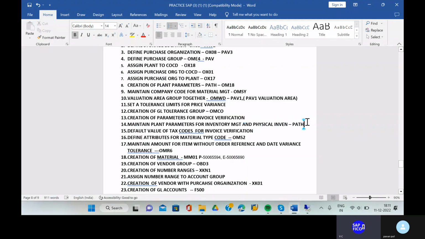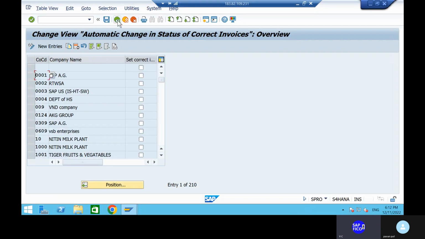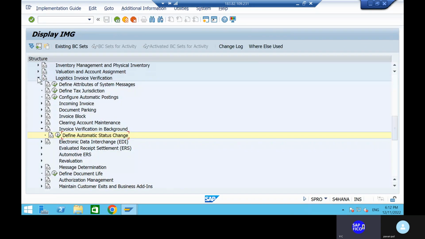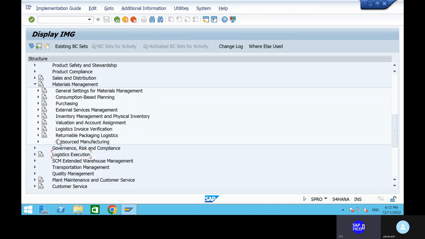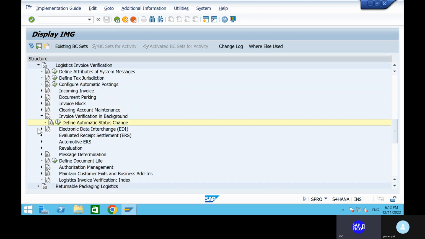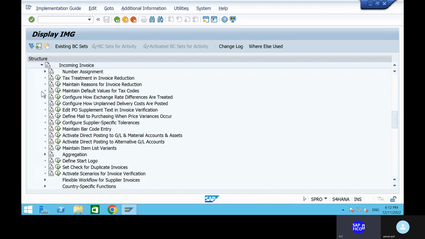what is the next thing is, see, maintain planned parameters for invoice, inventory, material management and physical inventory. That is the most important thing that we have right now. Then what we need to do is, I think we have maintained the invoice verification details and all, right?